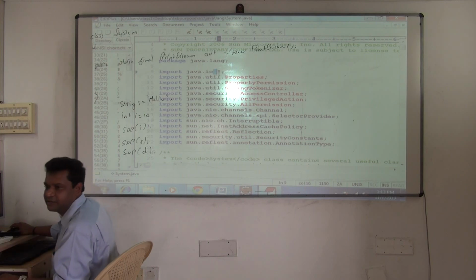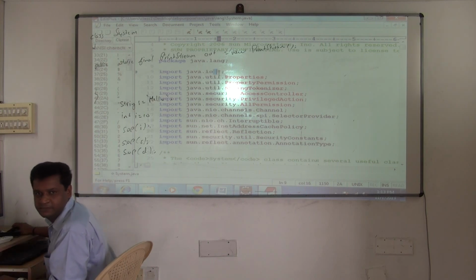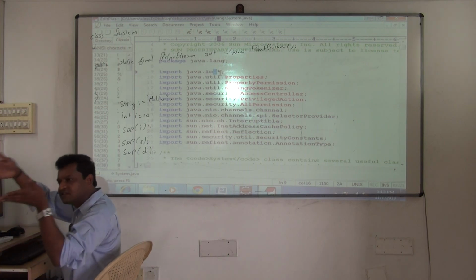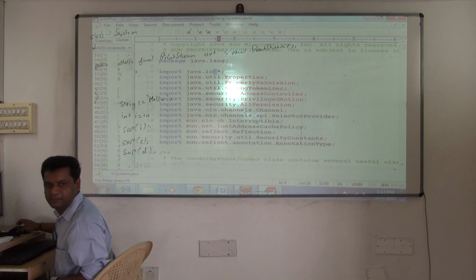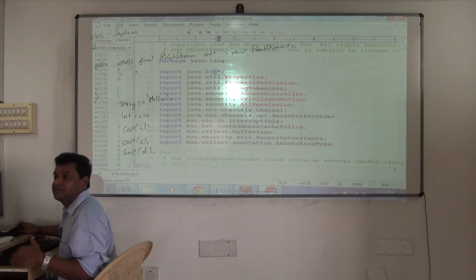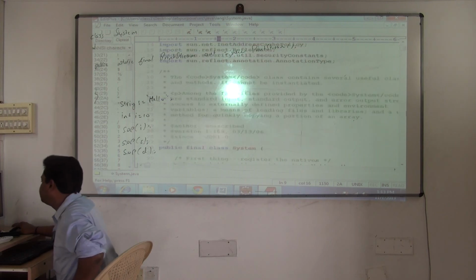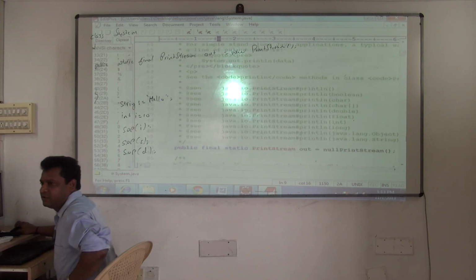java.io.* means so many classes they are importing. We are not importing it. Just I am showing you how they import into this class. This class is imported directly into your program. But any other class in the IO package, if I use it now, I have to import it directly. Understand how they write code? Okay. Go through that, println and all that. If you want, you can go through all that.